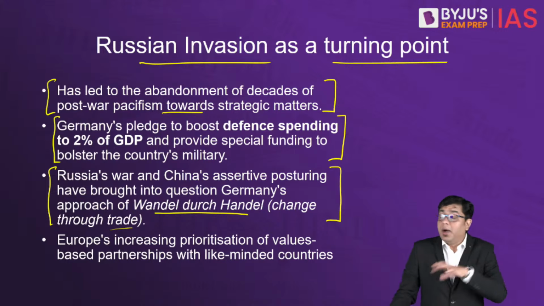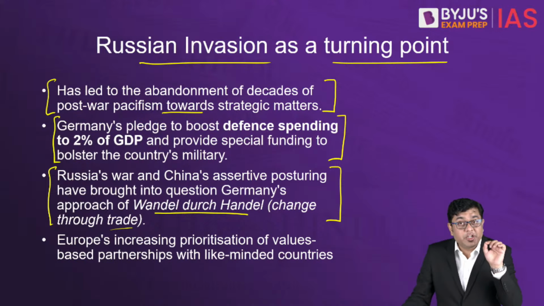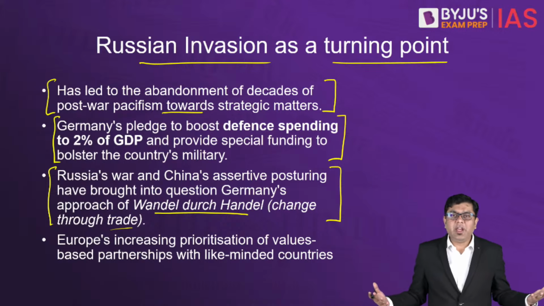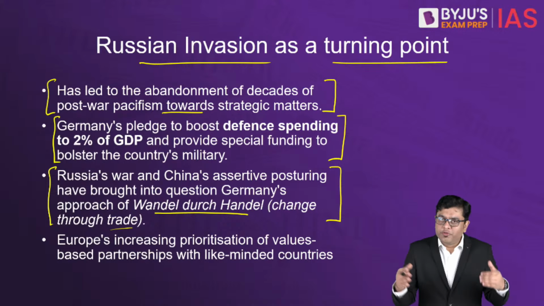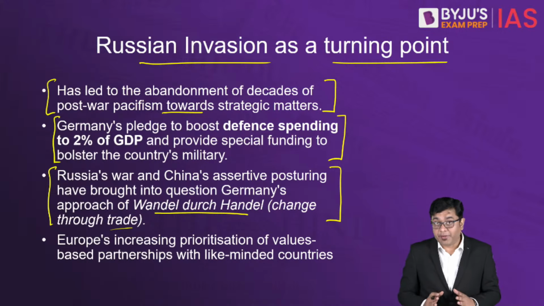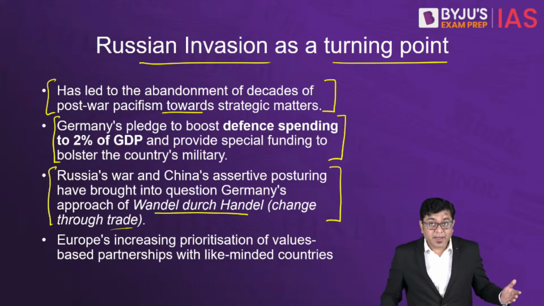That is why amongst all the European nations, it is Germany which has suffered quite significantly due to the energy prices going up, because now it no longer has access to very cheap oil and gas provided by Russia. And in the winter season, Germany has suffered. Same is the case with China.